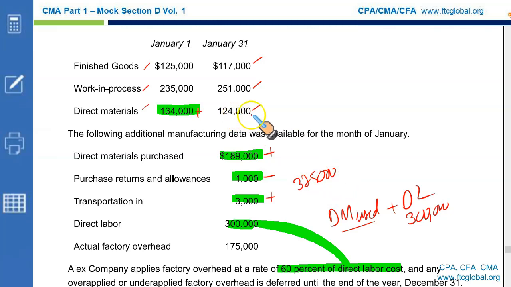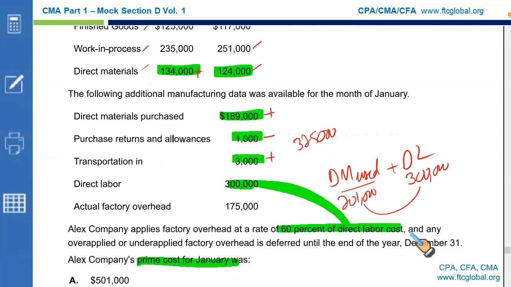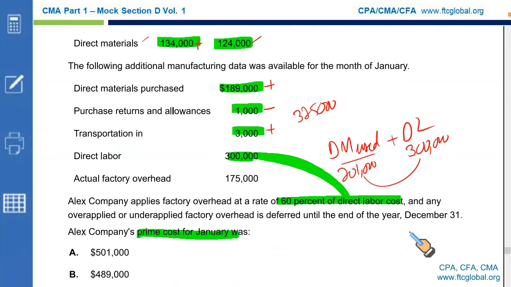If we still have $124,000 worth of material, it means what we have consumed is 325 less 124. That will give you 201. So this is the direct material used. So direct material used plus direct labor, this will give you what you call the prime cost, 501,000. That makes A the correct option.